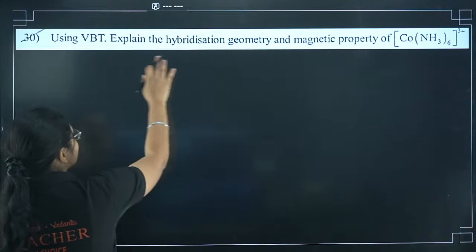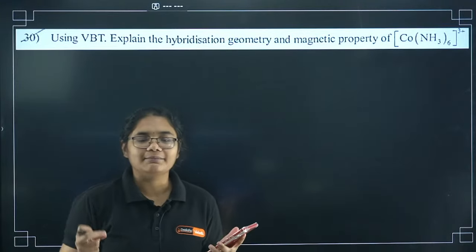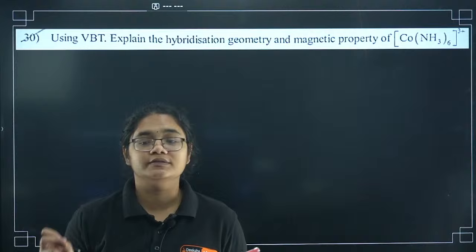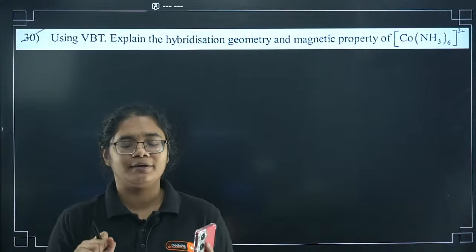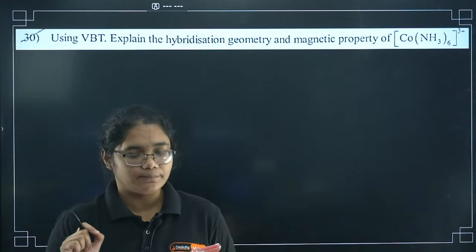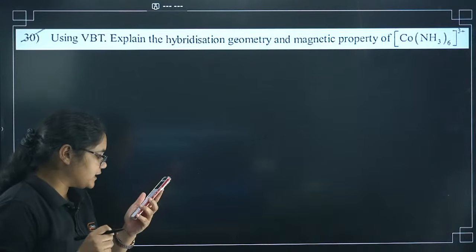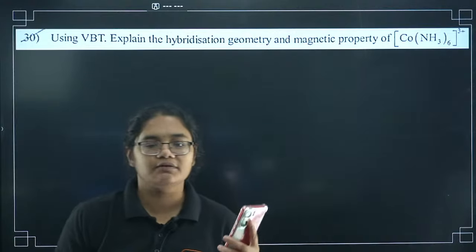Using VBT, explain the hybridization, geometry and magnetic property of [Co(NH3)6]3+. Okay, so this is also a very simple question. Every year this is a repeated question. You need to answer it properly. After this, let's just finish this question, then we'll go to paper pattern.